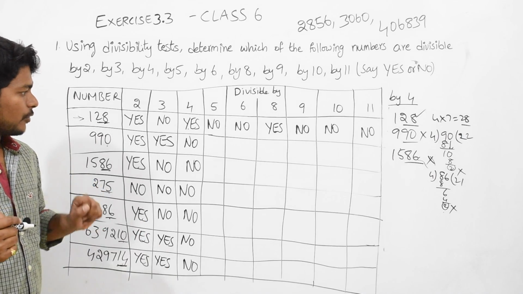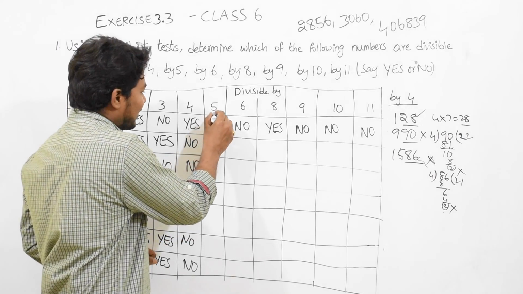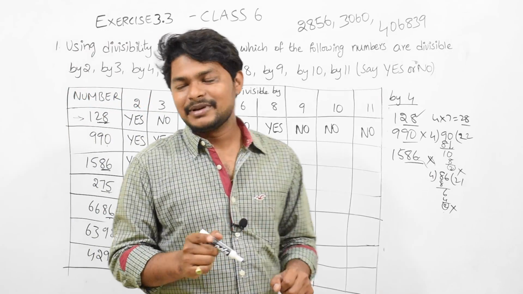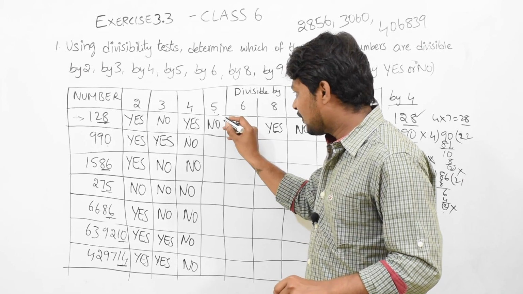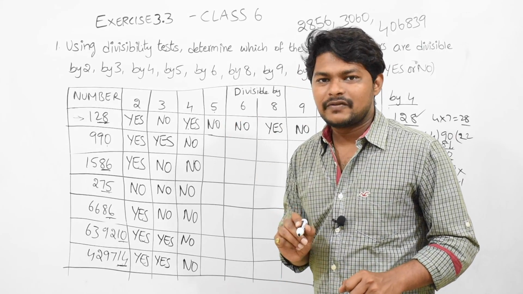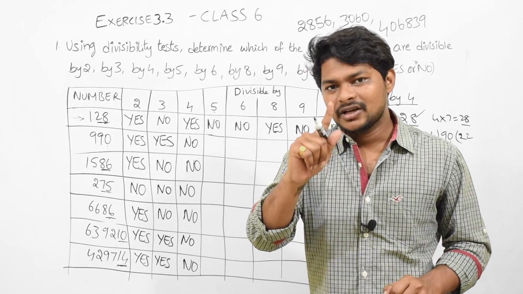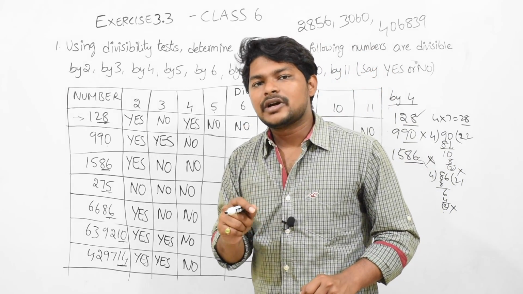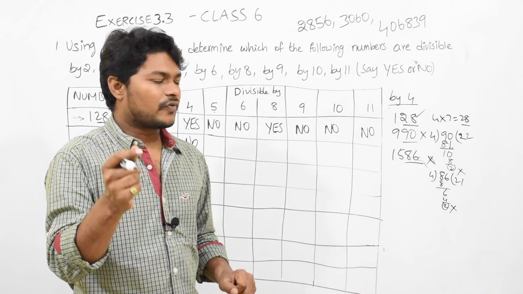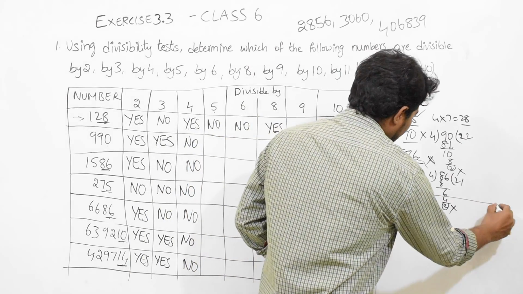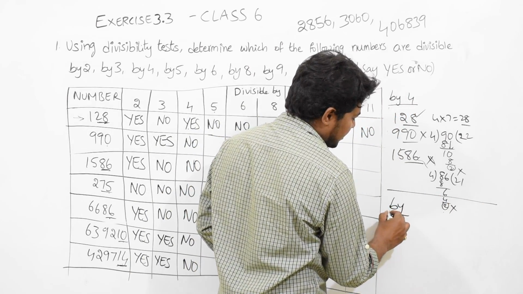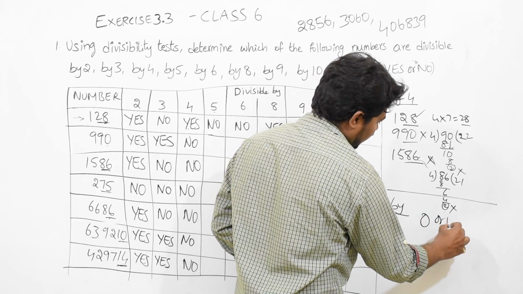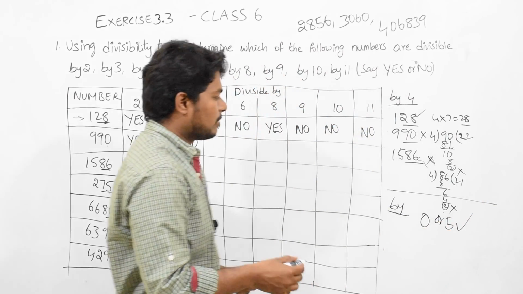So directly right now. One more important point regarding 5. 5 it is very easy. How it is easy? Because you see, for divisibility test by 5, we need to check only one thing. We need to see the last number and we should be able to identify whether last number is 0 or 5. For divisible by 5, check only the last number. It should be 0 or 5.